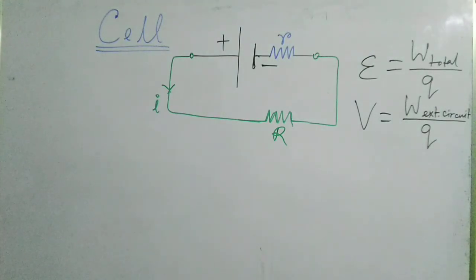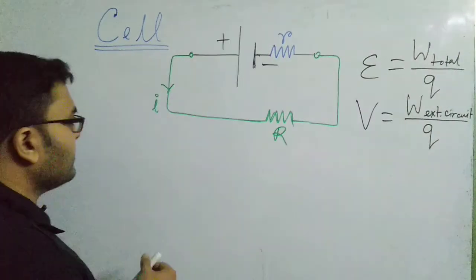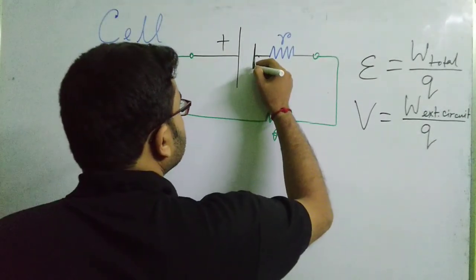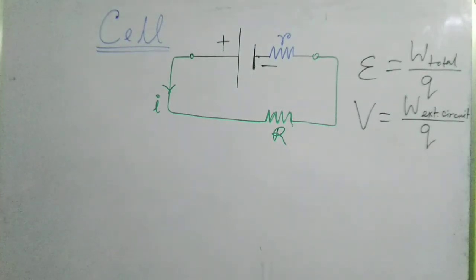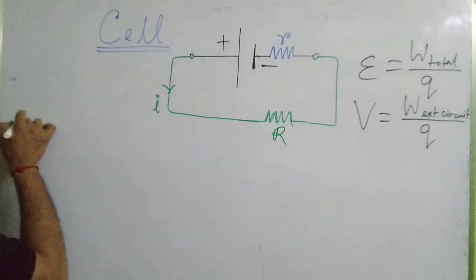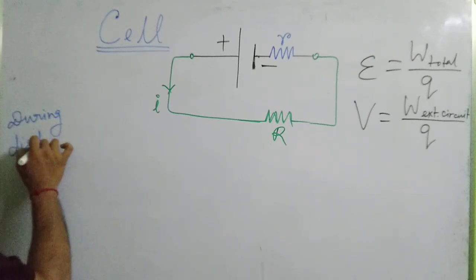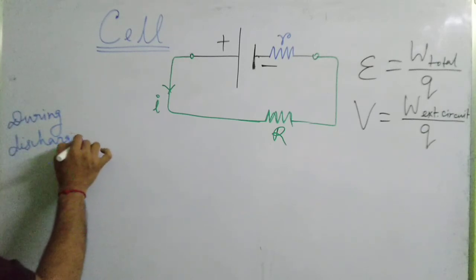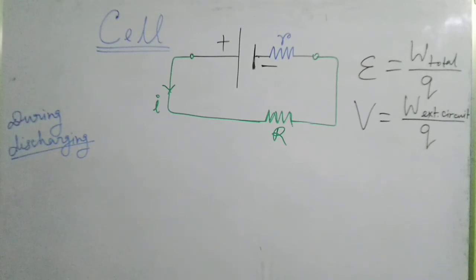Actually, when the cell is discharging, that is, it is giving power to the external circuit, we can write, during discharging: when the cell is giving out power to the external circuit, how can you relate the EMF and terminal voltage?